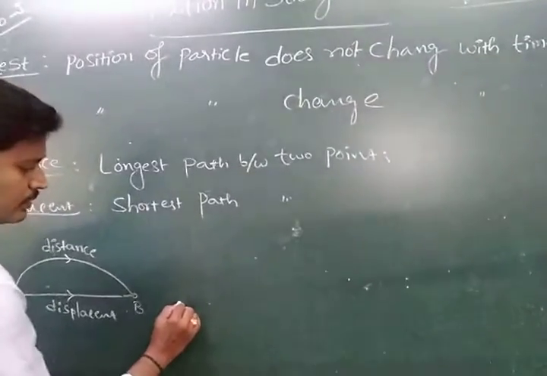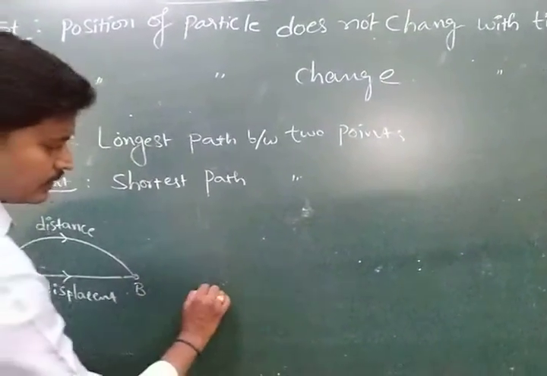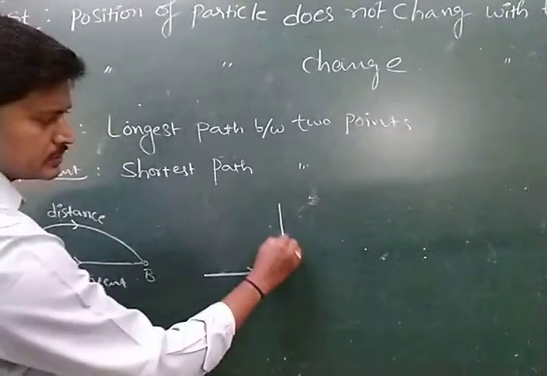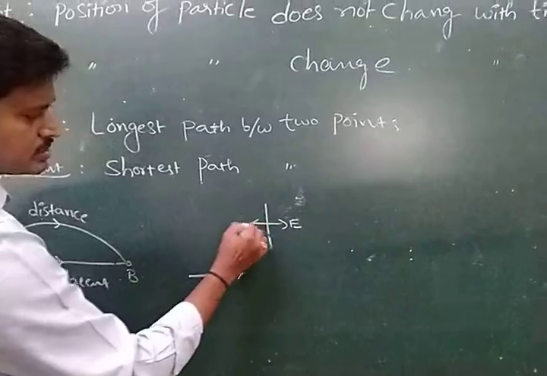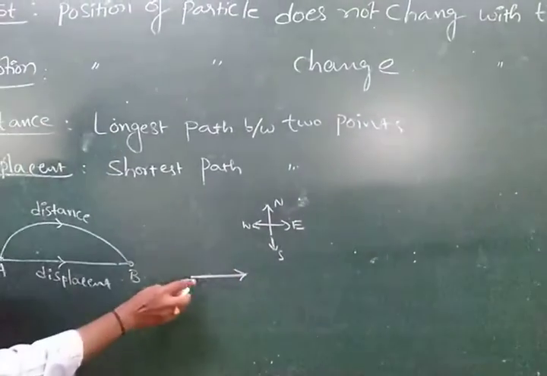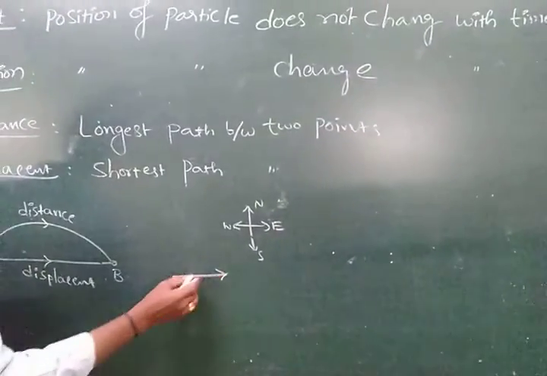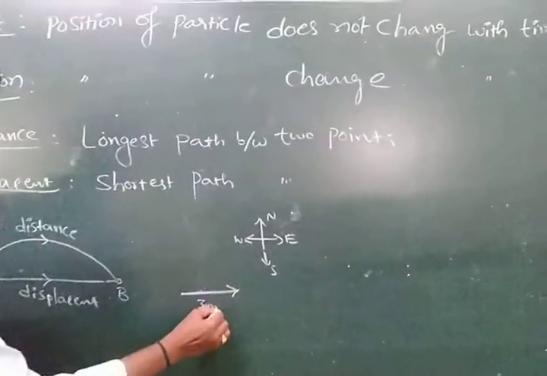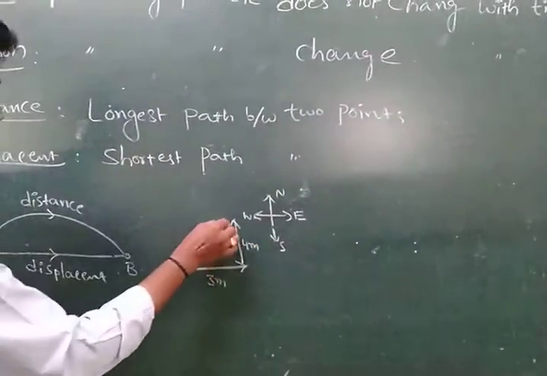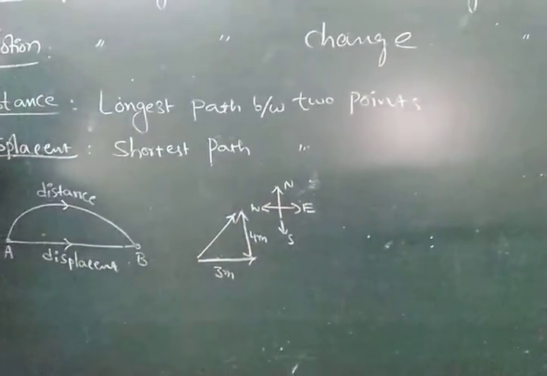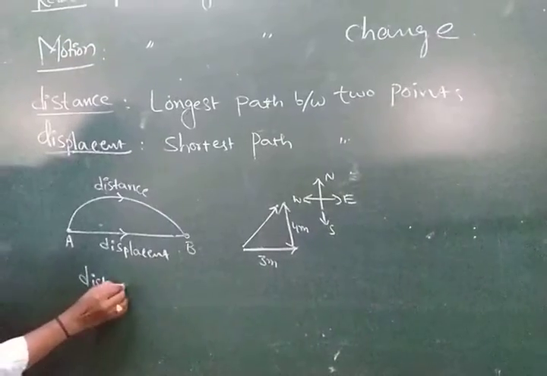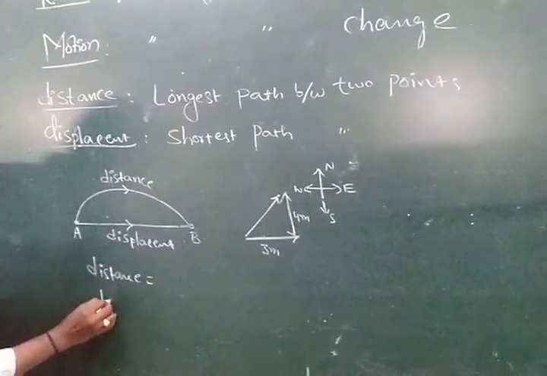Next, for example, consider a particle moving towards east. Directions: east, west, north, south. Assume a person makes a displacement of 3 meters towards east, next 4 meters towards north. What is the distance and what is the displacement?